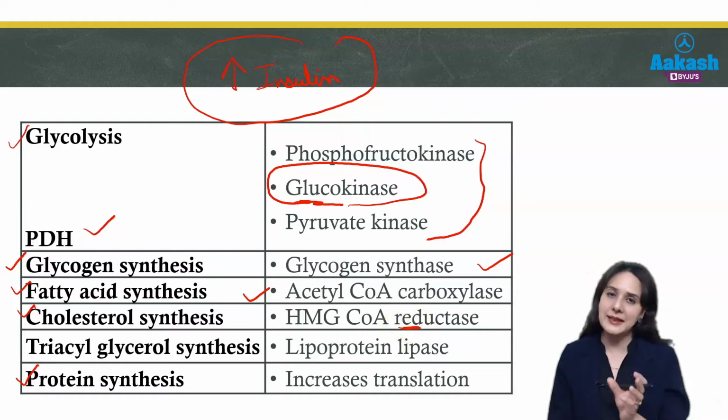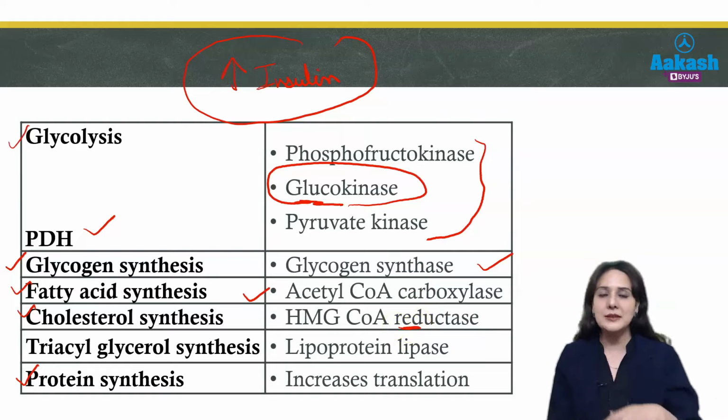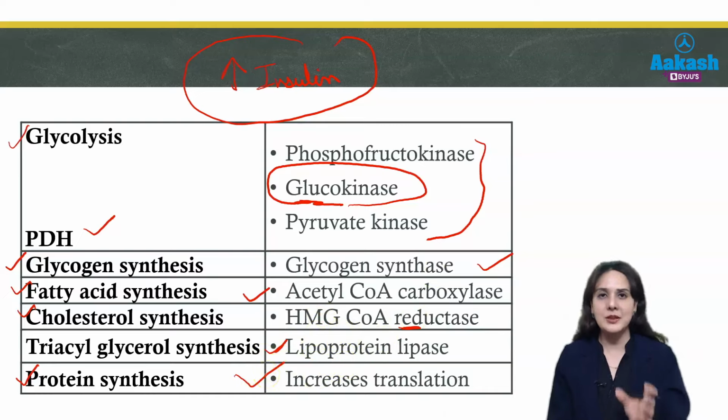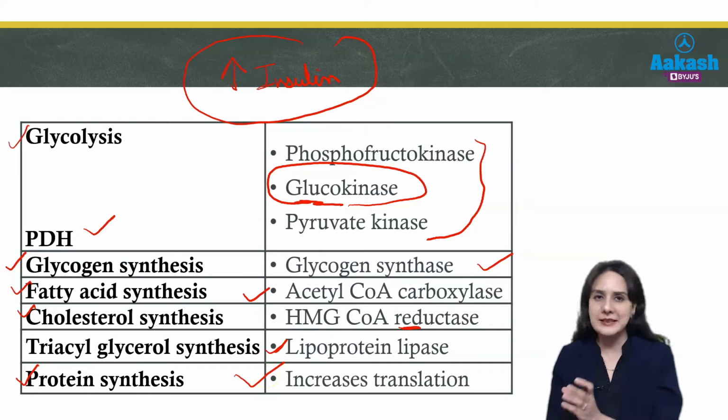So reductase is active in presence of food and insulin because our body tends to synthesize bigger molecules when there is sufficient supply of glucose. Then triacylglycerol synthesis will be activated by activating lipoprotein lipase, and lastly protein synthesis will be activated by increasing the translation process of the proteins by insulin. So these are the enzymes which are active whenever we take food or whenever there is secretion of insulin.